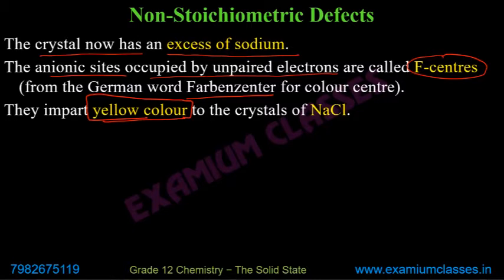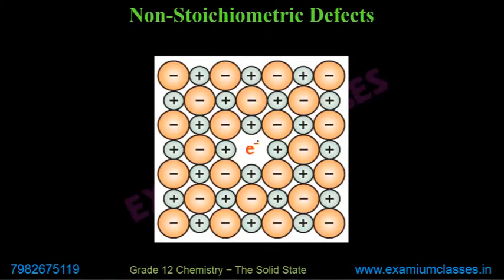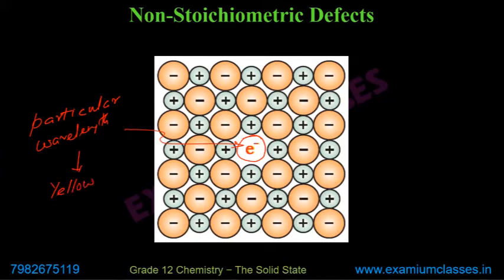Mehak, the process of imparting color is like that, if you have understood how this electron remains inside the crystal. So this electron has a particular wavelength, and this wavelength is in the yellow region. So that's why it imparts yellow color.